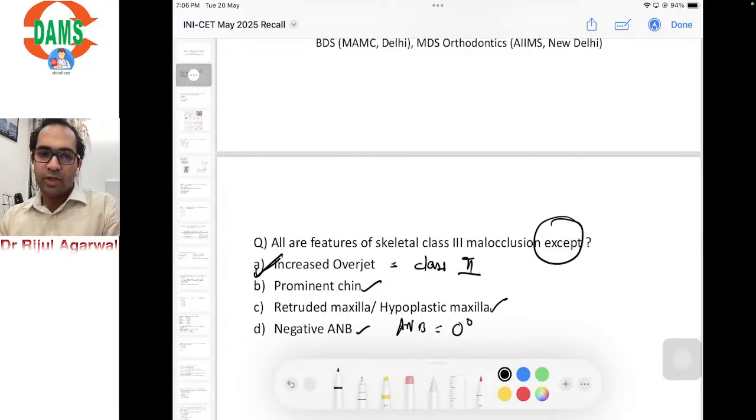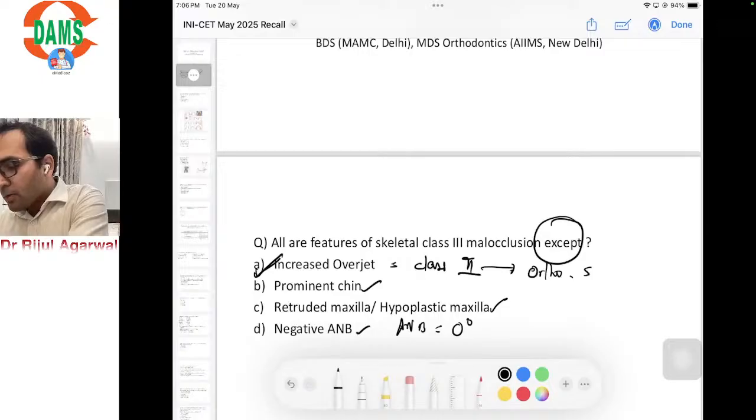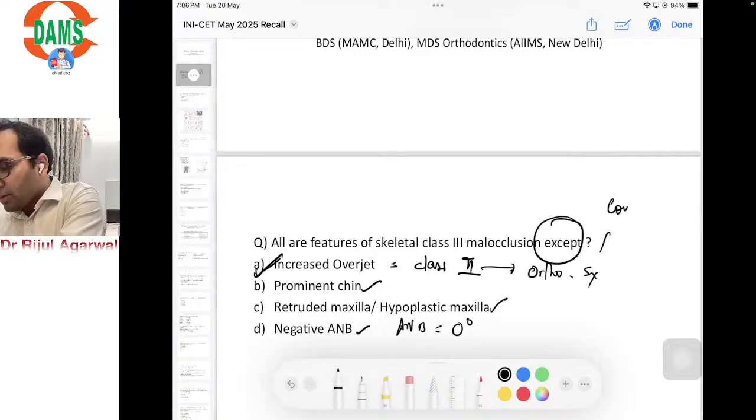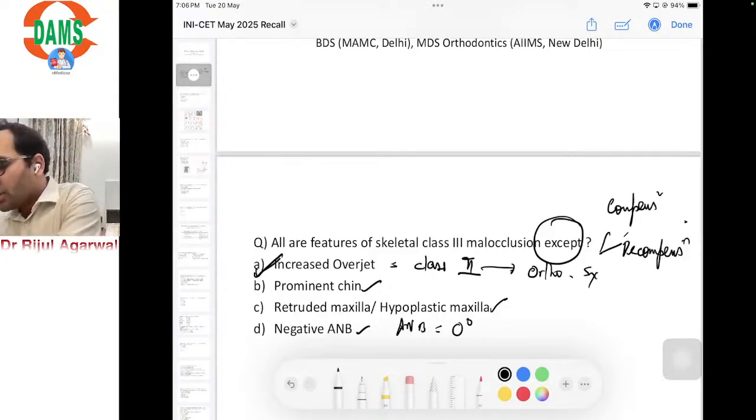Okay, so one thing leads to another. The concept which should be clear with you is about the orthognathic surgical point of view, compensation, decompensation, what is the extraction pattern of camouflaging skeletal class 2 and class 3, camouflage options.